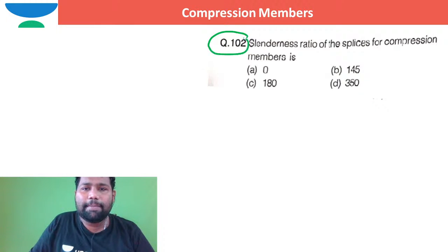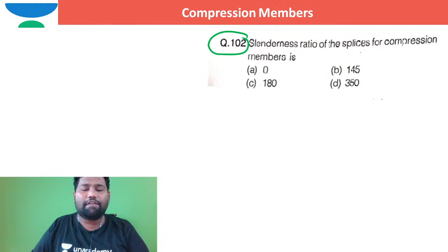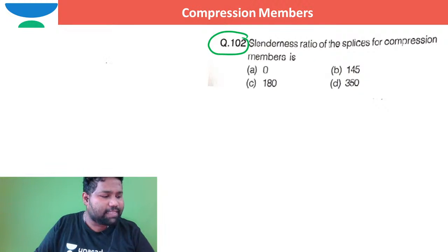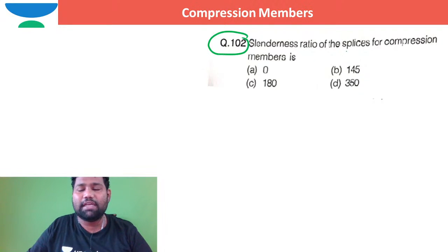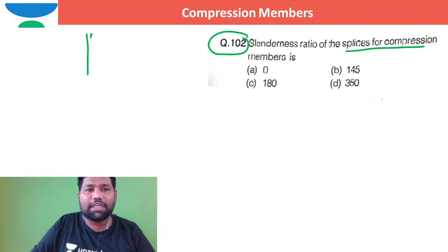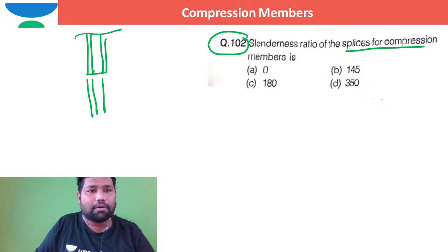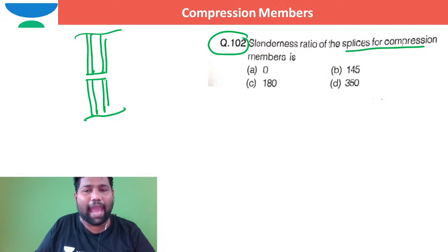Can you see the slenderness ratio of splices of compression members? Splicing means joining of compression members. If this is a compression member and there is another compression member, these two should be attached axially.